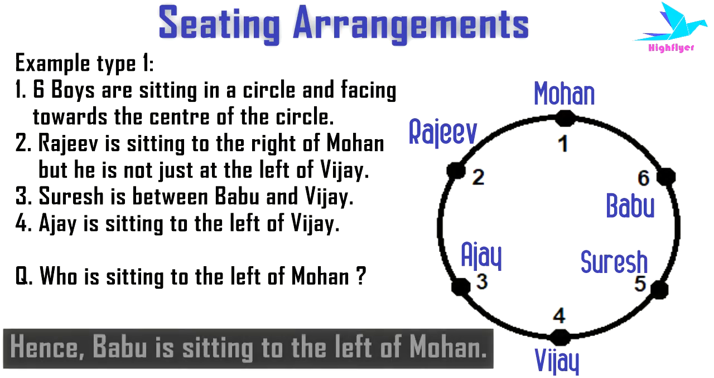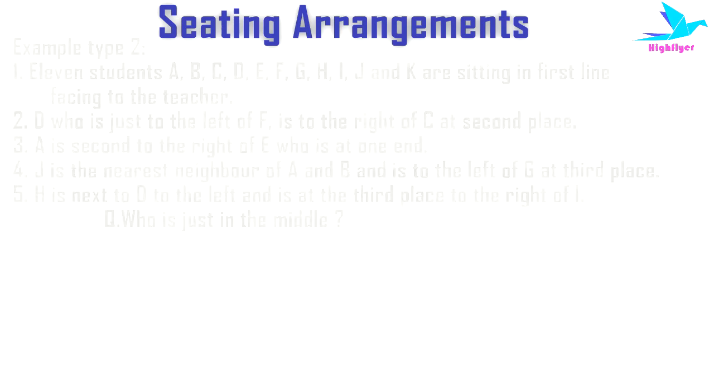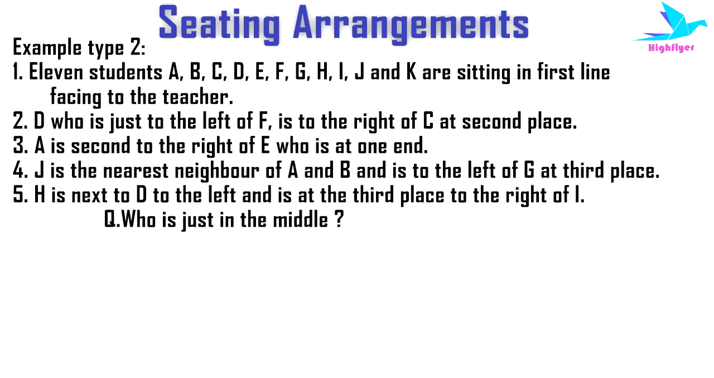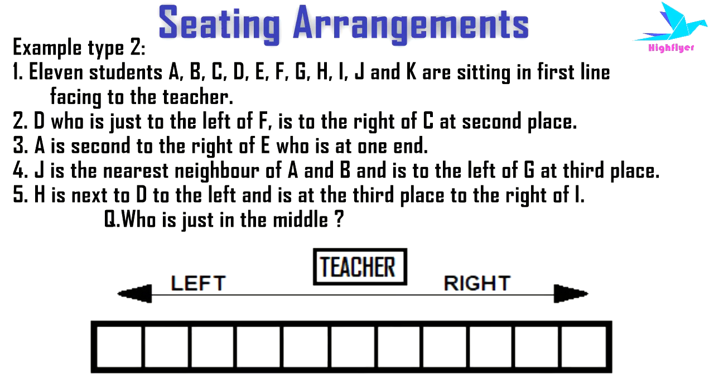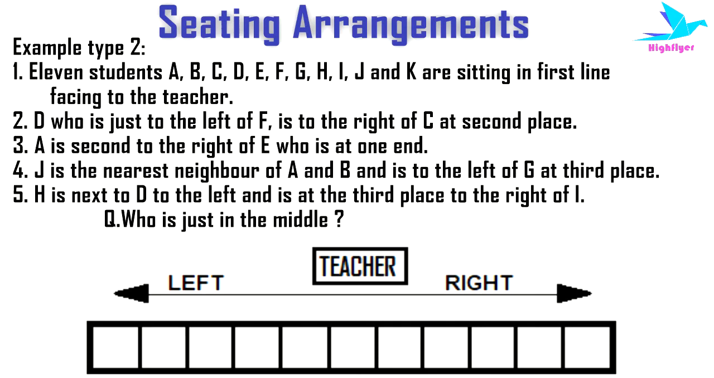So answering the question, who is sitting to the left of Mohan? It is Babu who is sitting to the left of Mohan. Now let's see example type 2. First condition is given, 11 students A, B, C, D, E, F, G, H, I, J and K are sitting in the first line facing the teacher.